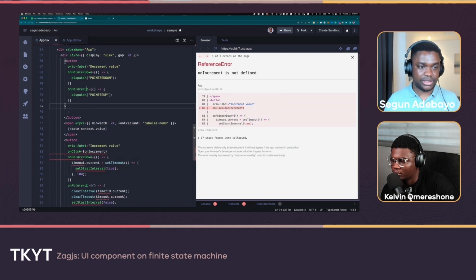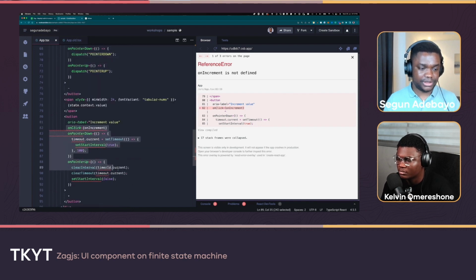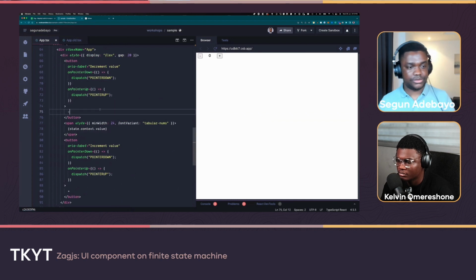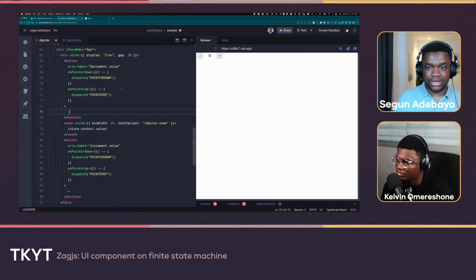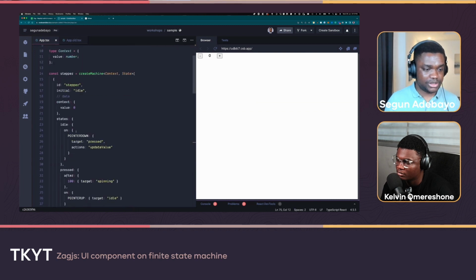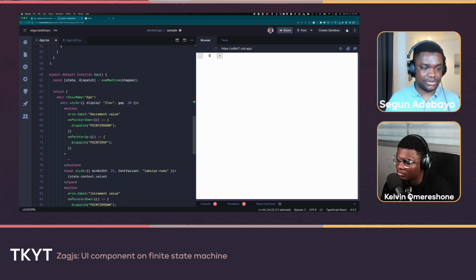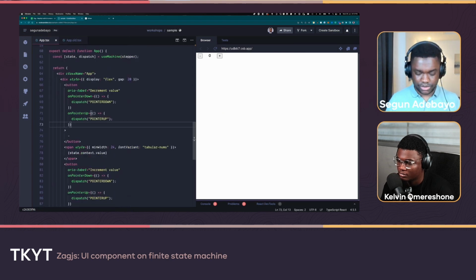And down here, I'll do the same. So I'll copy all of this. Then we'll figure out how we differentiate between them shortly. So there you go, we have all of that modeling done. We have pointer down, pointer up, we have pointer leave as well. So let's figure out what we do with that.